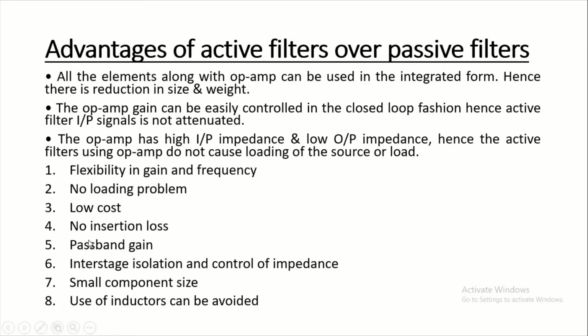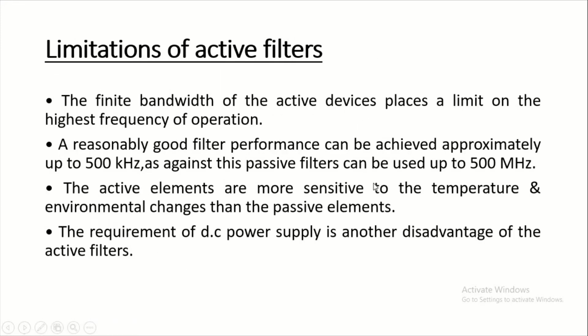Now, next are the demerits or limitations of the active filter. The active filter requires a DC power supply for its operation, while the passive filter does not require DC power. Active filters are limited in their frequency range. This is because the op-amp has a finite gain bandwidth product. The passive filter does not have this limitation. And the last is that the active filter cannot handle a large amount of power.